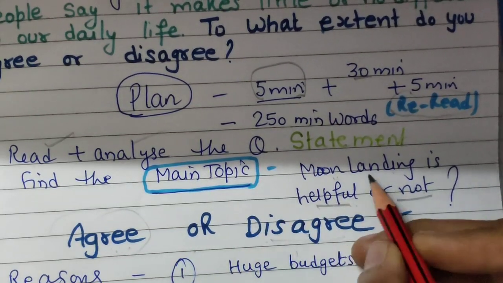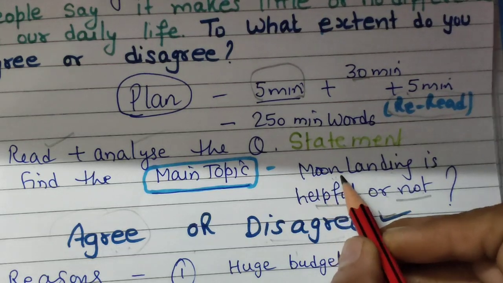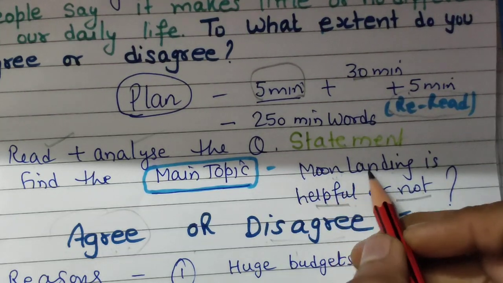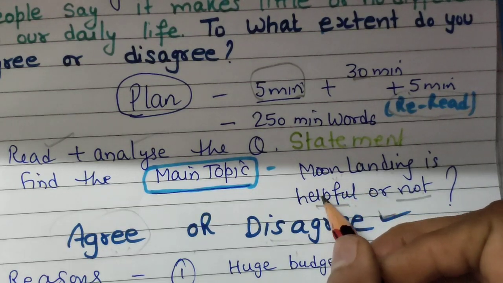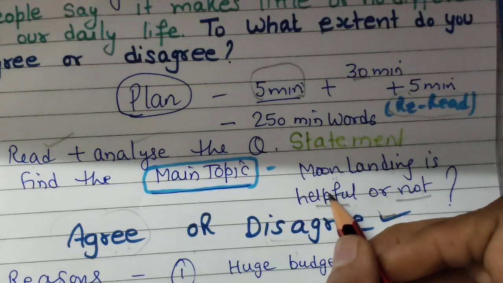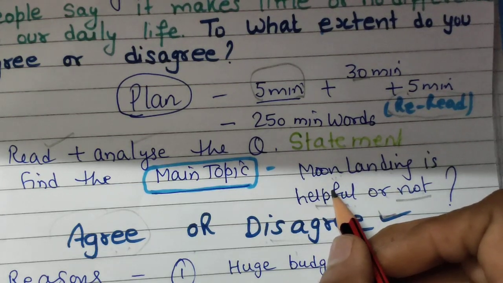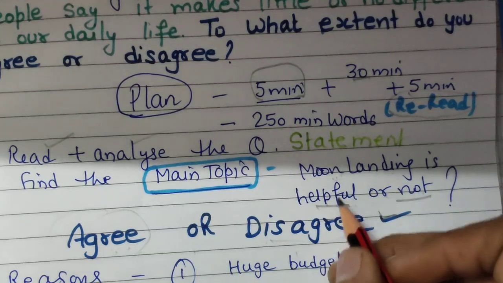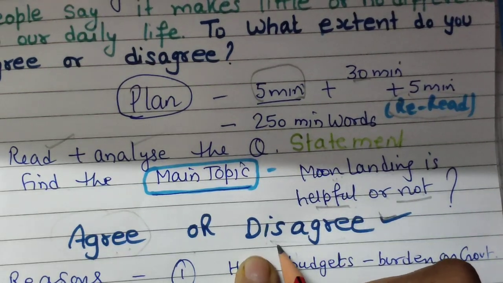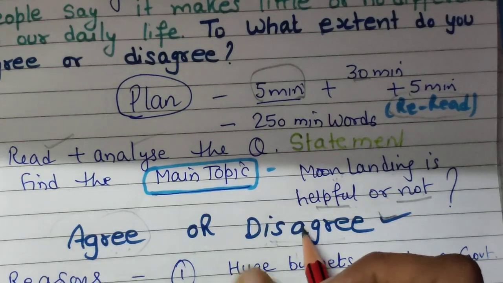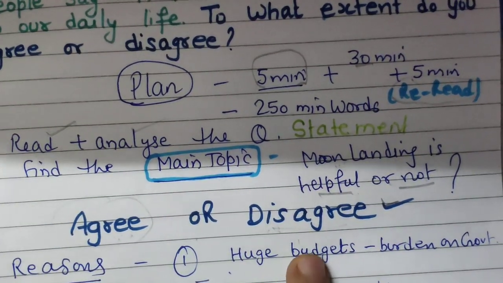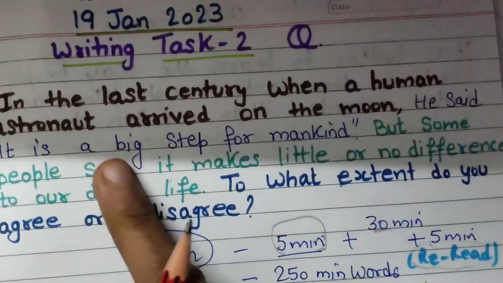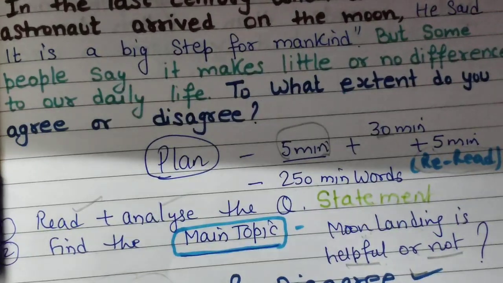So definitely, indirectly, if you look at this point of view, when an astronaut is walking on the moon, definitely he is bringing some information and knowledge, and helping future generations get good knowledge about science, space travel, so many things. But if you talk about common people, for them nothing has changed. Okay, so we can write about this or this as you wish. Okay, so first I will be telling why I disagree with the statement, because he said it is a big step for mankind.